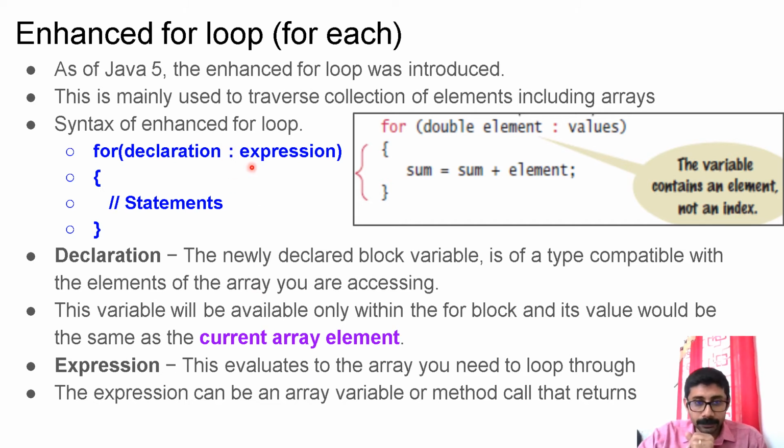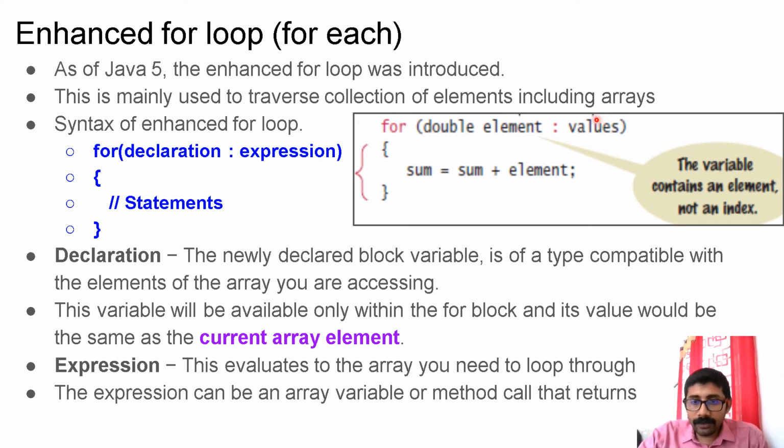Now colon, expression. This expression will be evaluated to the array which you need to loop through. The expression can be an array variable or a method call that returns an array. So this can be an array variable or a method which can return an array. So let us see this example.